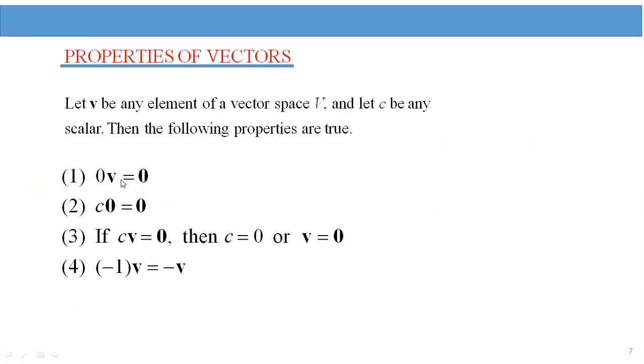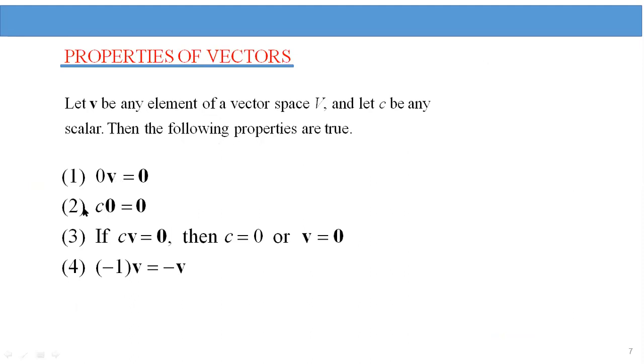Now coming to the properties of vectors. Here c, v: v is any vector in V and c is a scalar, then the following simple properties are true in the vector space. The first property: 0 times v. 0 is the scalar, v is the vector. 0 multiplied by the vector, we get the zero vector.